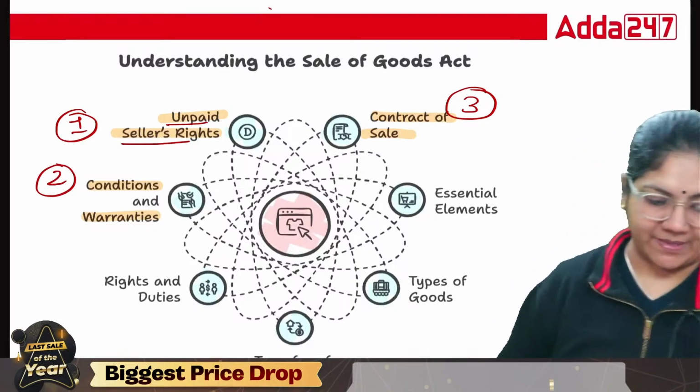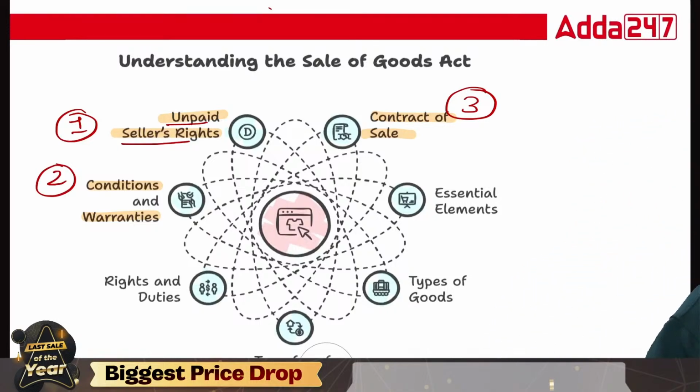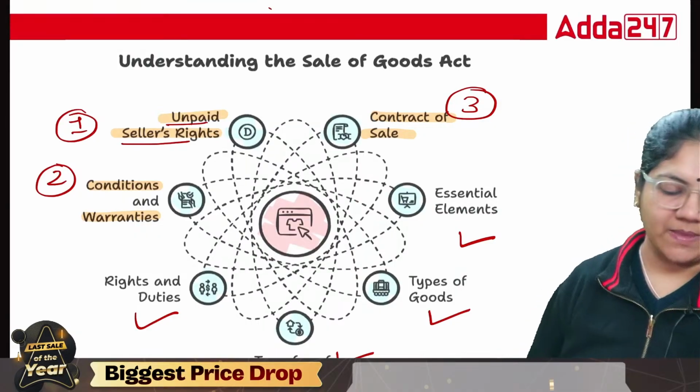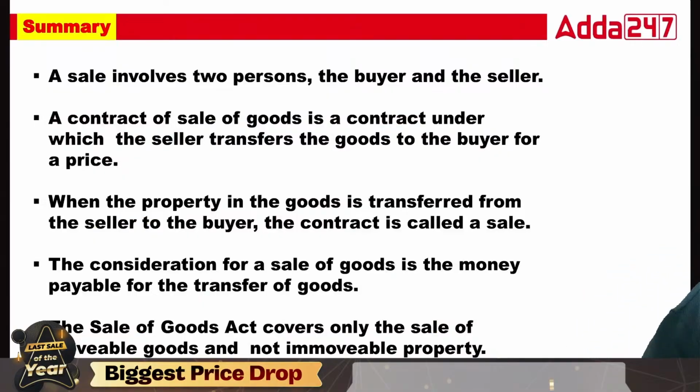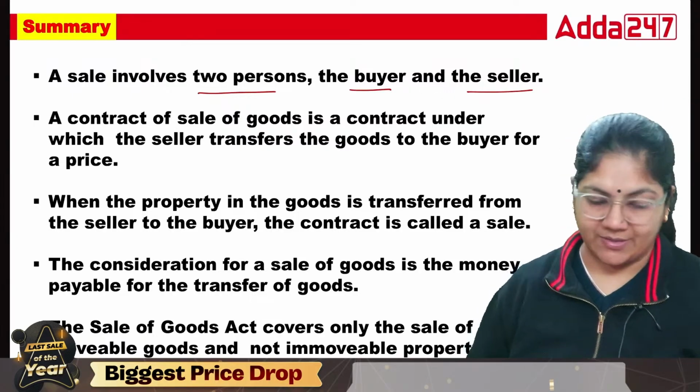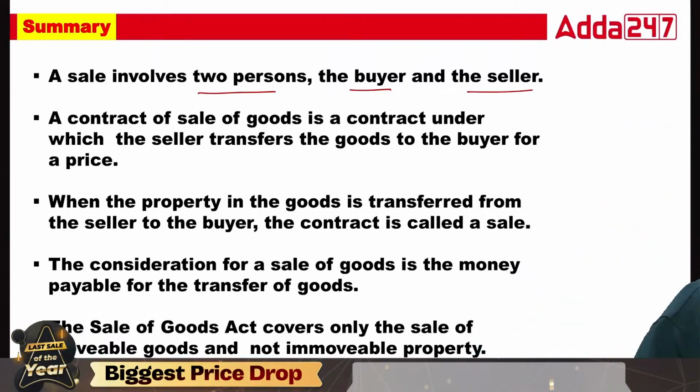Is that okay? Then transfer of ownership, types of goods, essential elements, rights, duties. These are the sub parts of the contract of sale. Is that okay? Now class, one by one. Sale involves two persons, that is buyer and seller. So no need to discuss who is buyer and who is seller. A contract of sale of goods is a contract under which the seller transfers the goods to the buyer for the price.